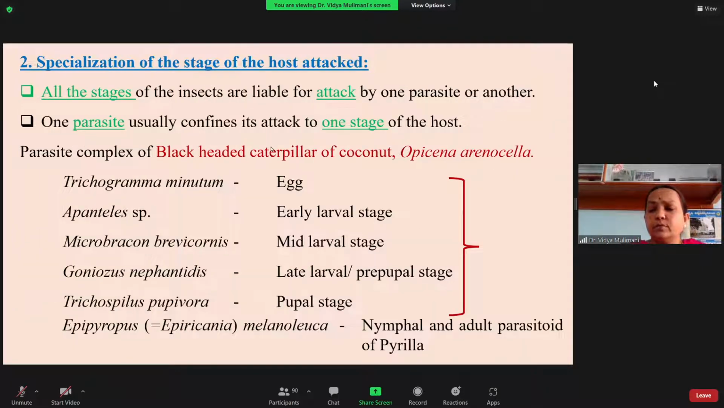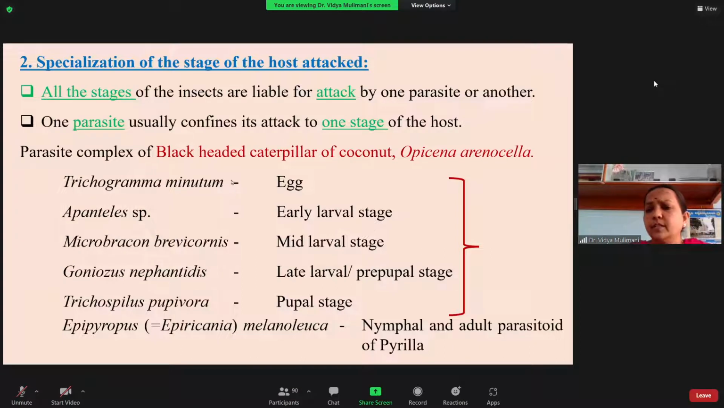Next I will move to the second adaptation that you find in the case of parasitoids. Many times when you go through books on predators and parasitoids, you will find that parasitoids are more exploited in pest management compared to predators. This is the reason. Insects have four stages: egg, larva, pupa, and adult. All the stages are attacked by parasites, so all stages of insects are liable to attack.